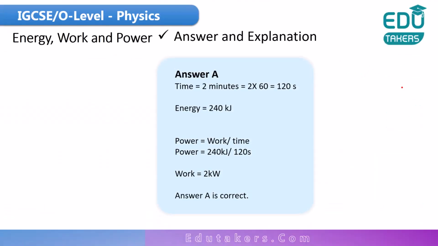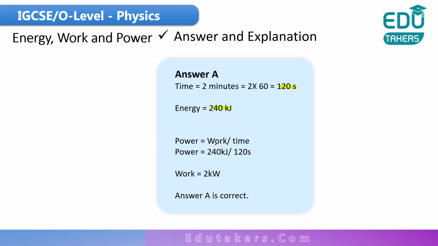Here you need to use the formula of the power, because you have to calculate the output power when the output energy and the time are given. So just put in the values. The time is given as 2 minutes. You need to convert it into seconds, which is the SI unit. You get 120 seconds. The energy is given as 240 kilojoule.